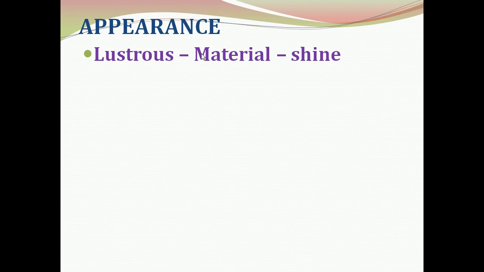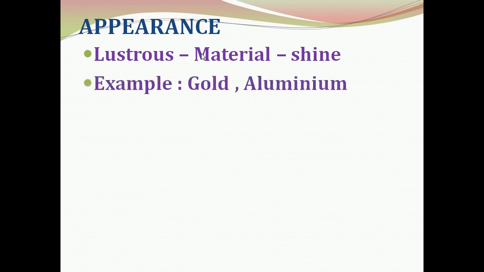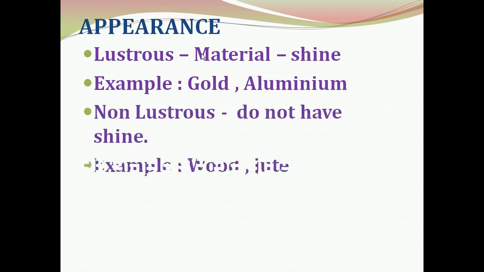Some materials like metals have shine, and they are called lustrous materials. So based on their appearance, materials can be classified into two: lustrous and non-lustrous.